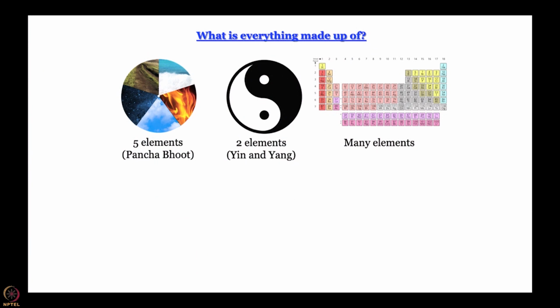But then our knowledge has progressed from there, and we know that it is not really 5 or 2. As far as chemistry is concerned, there are many elements, there are many substances which are elemental and they come together to form more complicated compounds that forms the basis of chemistry. There are many elements, and at this stage we all know that they can be arranged in a periodic table, and one can even predict properties of elements by looking at this periodic table. There was a point of time when properties of even undiscovered elements have been predicted using this periodic table.